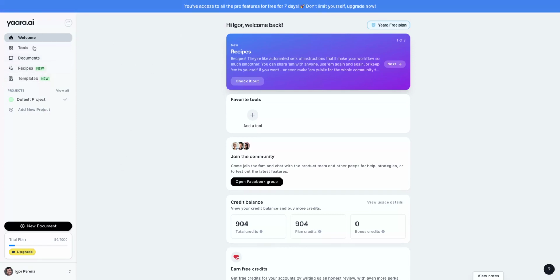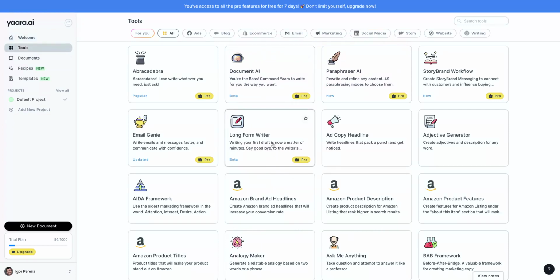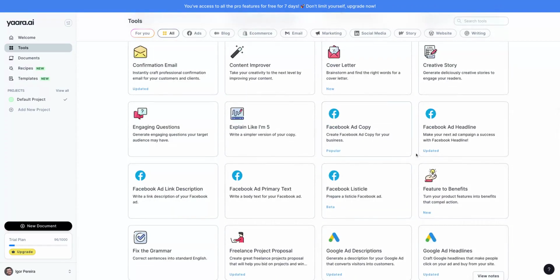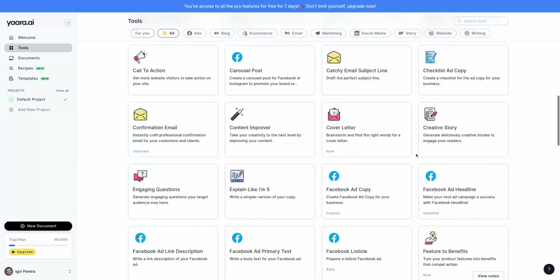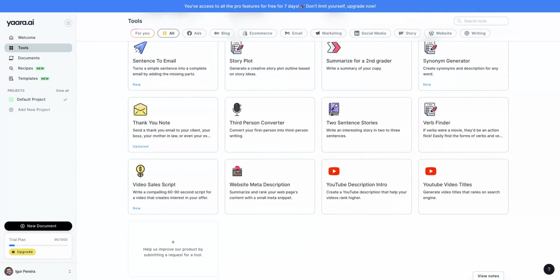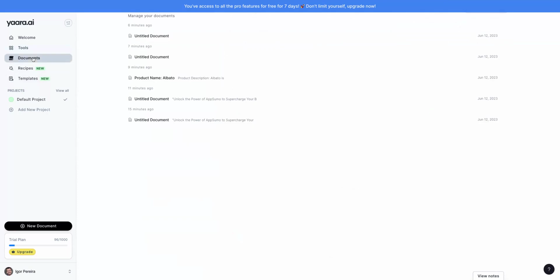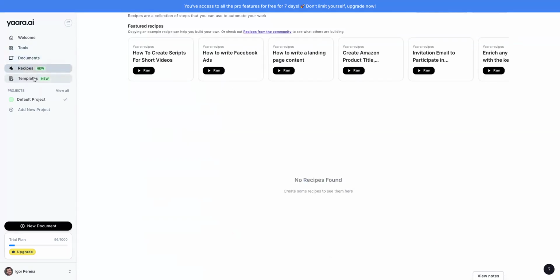The tool will be divided by tools where you're going to find different kinds of prompts. Also the long form writer, the story brand workflow, adjective generator, cover letter, explain like I'm 5, third person converter, YouTube video titles, thank you note, the document that will work like Jasper, and you're gonna see also recipes and templates to generate new kinds of copy using the document feature on Yaara.